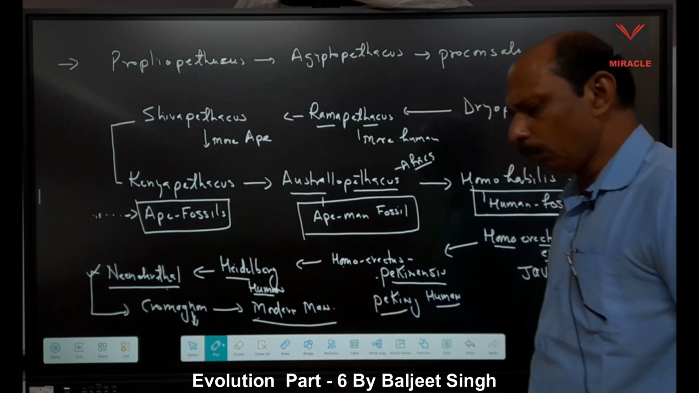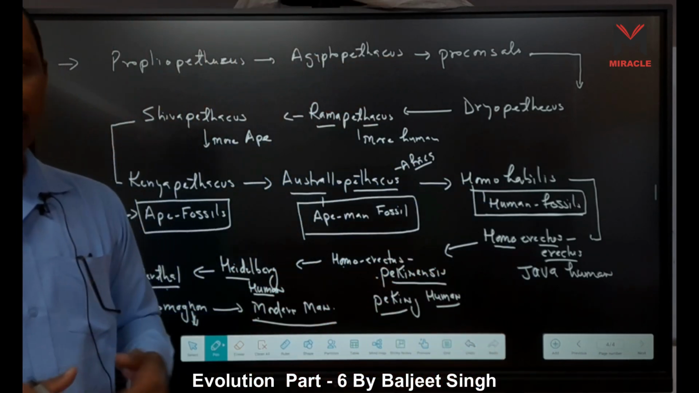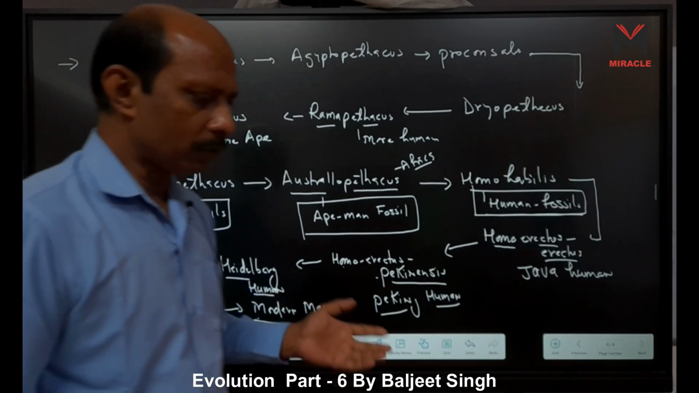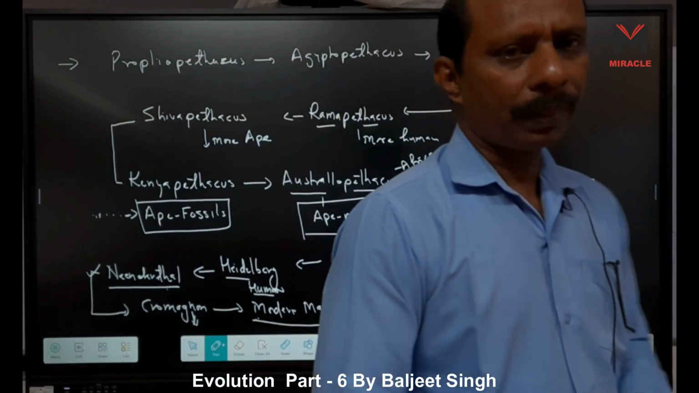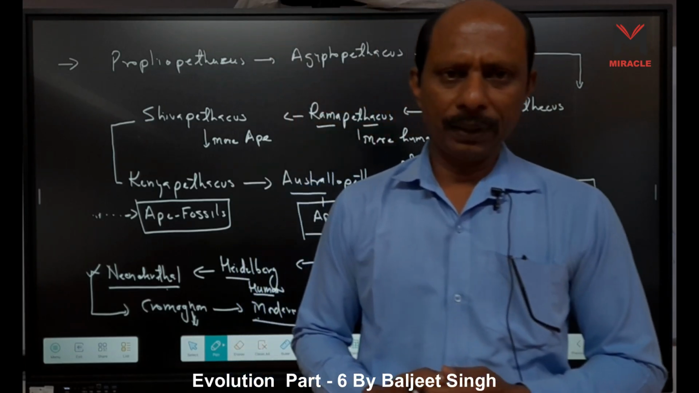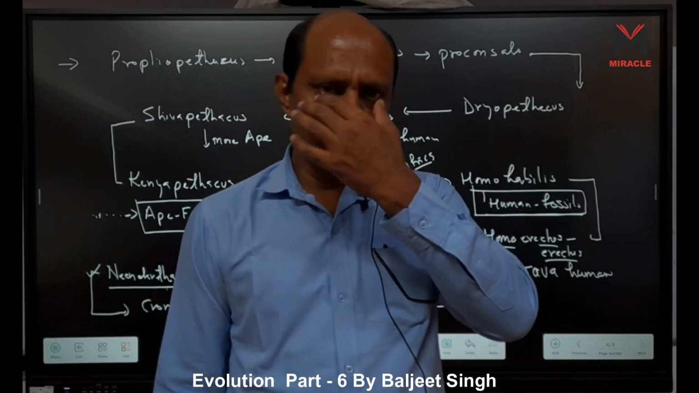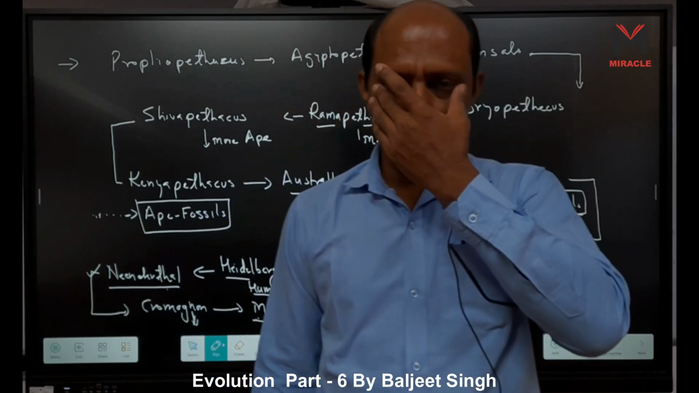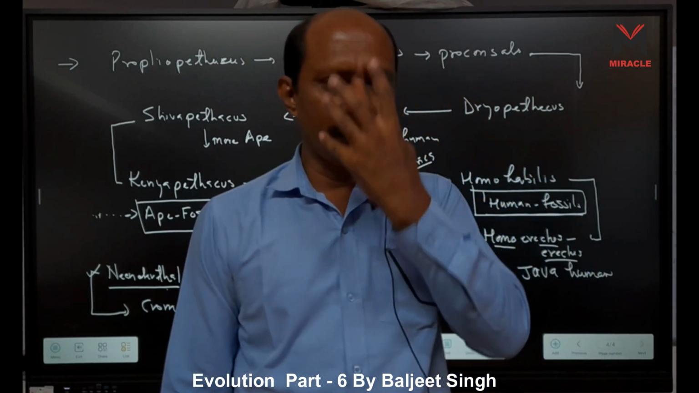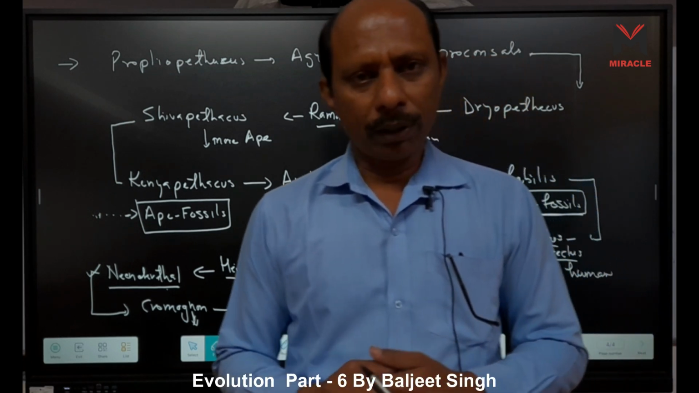Okay, after then what happens? This modern man moves to different places, different directions, and forms 4 different races. These 4 different races are, even today, Caucasoid, Mongoloid, Australoid and Negroid. Caucasoid means we are Caucasoid, in which the eyes are present in some depth, right? And a pointed chin, pointed nose, or pointed face is there, simply we can say. So we are Caucasoid.